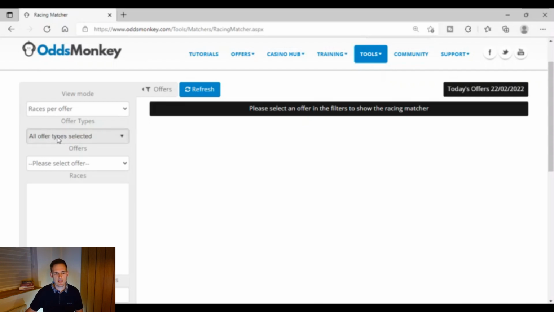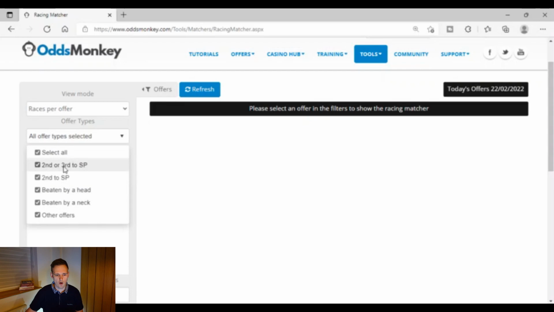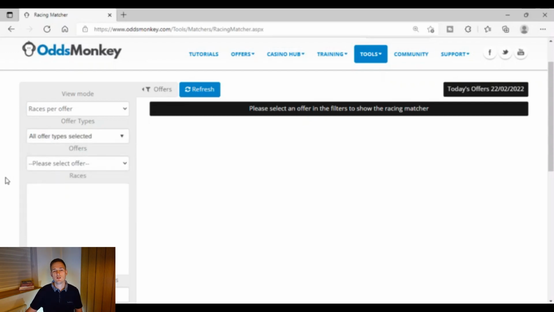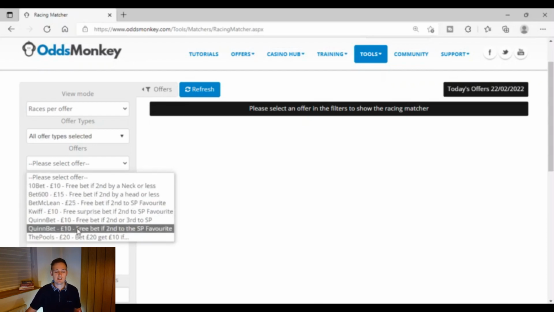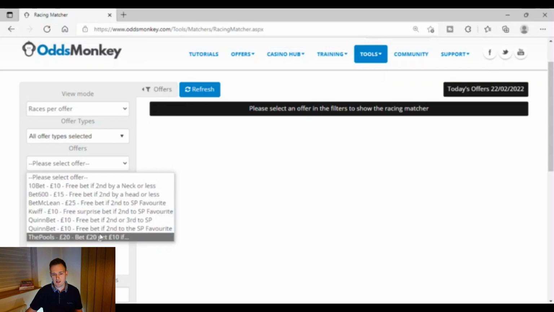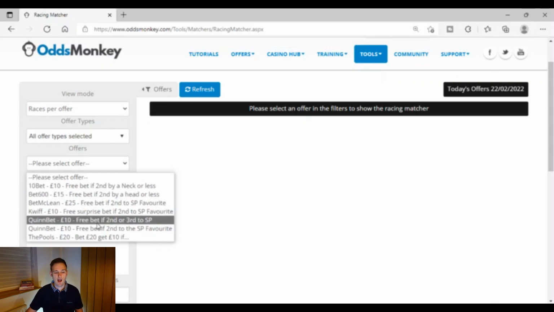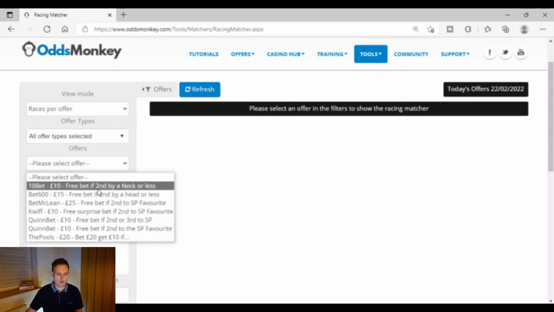And the offers type is basically a selection of what kind of offers. So really, you can just keep that as selected all, so you can have a look at every single offer that's going to be given out for the day. Now, the next tab down is probably the most important tab, and that says please select offer. When you click that, it gives all the offers there in a nice, easy to follow format. And there's not many offers here because we're actually on a Tuesday evening. If this was a Saturday, we would have many more offers available. But that's what's great about this tool, and really what this video is for, to show everyone how amazing this tool is here on OddsMonkey.